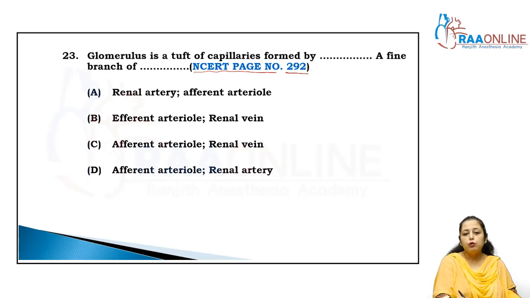So the renal artery, no, it's formed by the tuft of capillaries. The first one is the afferent arteriole, then the branch of the renal artery, so that is wrong. Vein is wrong, because vein is not involved in the glomerulus. So the answer is D.